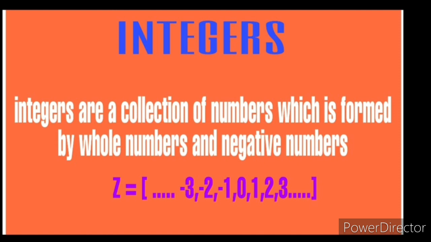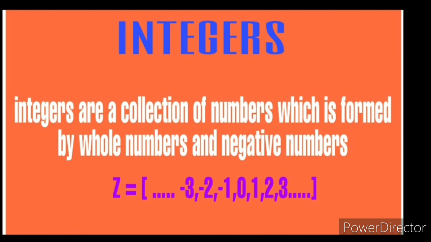For example, if we take 2, we can consider 2 as a natural number. It belongs to whole numbers also, then it belongs to the integers also. If we take 0, it does not belong to the natural numbers. It belongs to the whole numbers, and then it is in the integers also.